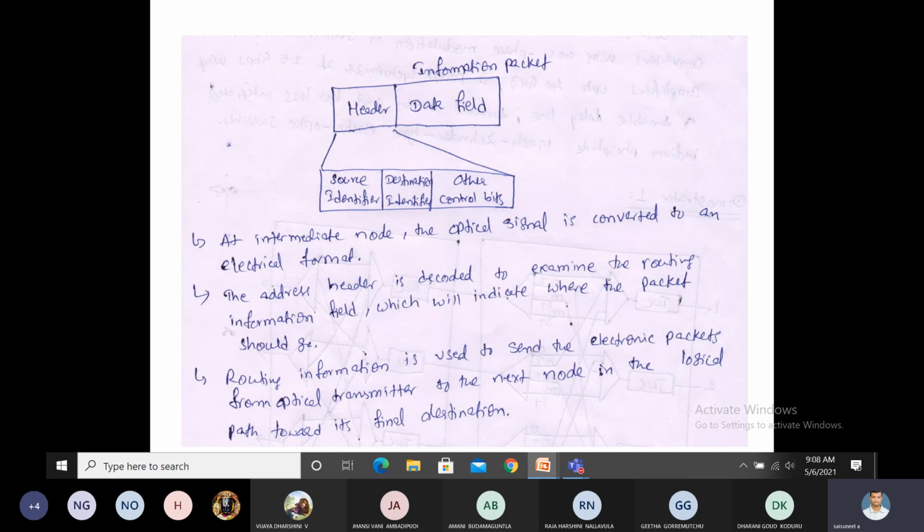Why are we using these other control bits? They are used for error detection and correction. Basically the best technique for error detection and correction is CRC, cyclic redundancy check. The address is the source address and the destination address. At the time of transmission we have to go for encoding, and at the time of receiving we have to decode the information. This is about the broadcast and select WDM network.